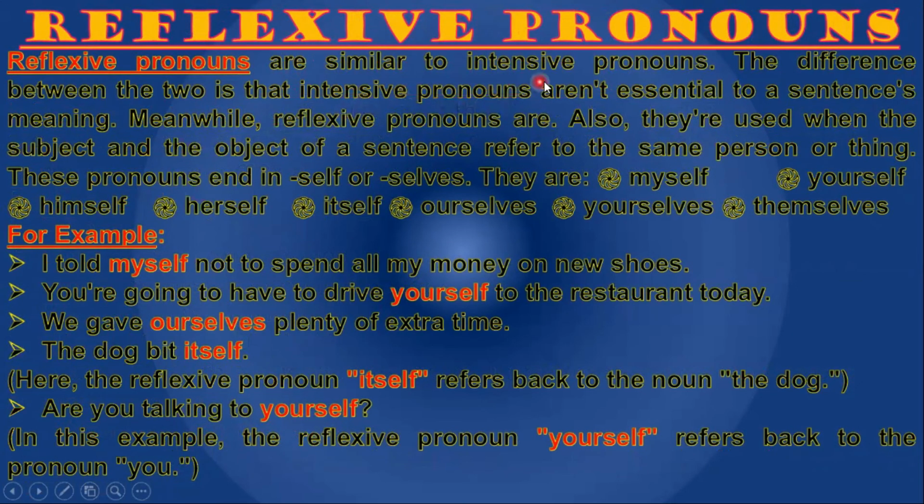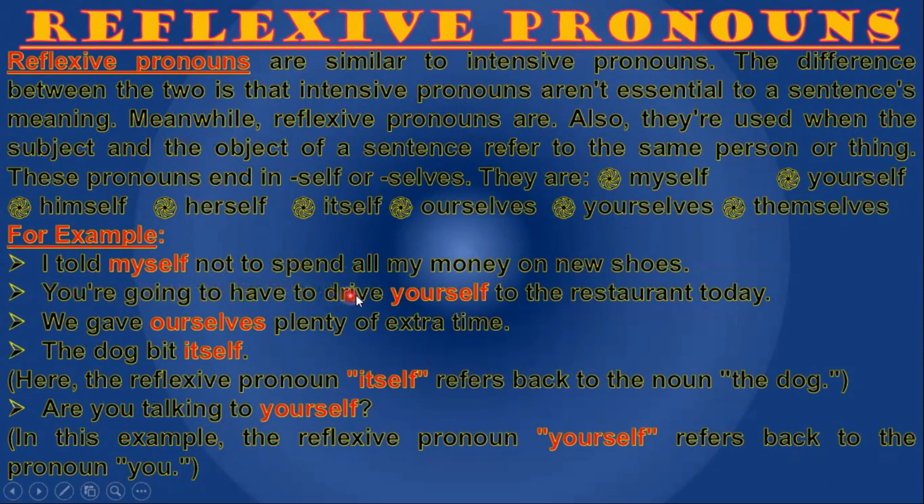Reflexive pronouns are similar to intensive pronouns or emphatic pronouns. The difference between the two is that intensive pronouns are not essential to a sentence's meaning. Meanwhile, reflexive pronouns are. Also, they are used when the subject and the object of a sentence refer to the same person or thing. These pronouns end in self or selves. They are myself, yourself, himself, herself, itself, ourselves, yourselves, and themselves.